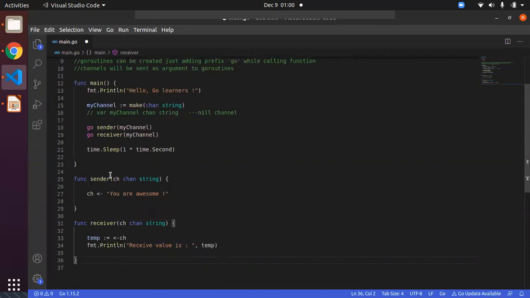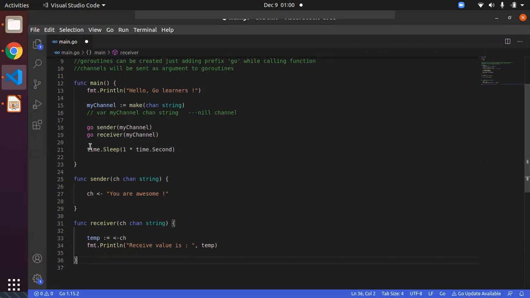Okay, let's see. Now we'll go back to the code. On line number 18, go sender, and I am just passing the channel, and inside that, I am passing the value to the channel. Then the other function, since we have mentioned the go prefix, and since these are Go routines, it will be called asynchronously. You don't need to wait. Even if there is some time taken inside your sender function, it will not wait for that, because as soon as it triggers the sender function, a new Go routine will be triggered for the receiver function.